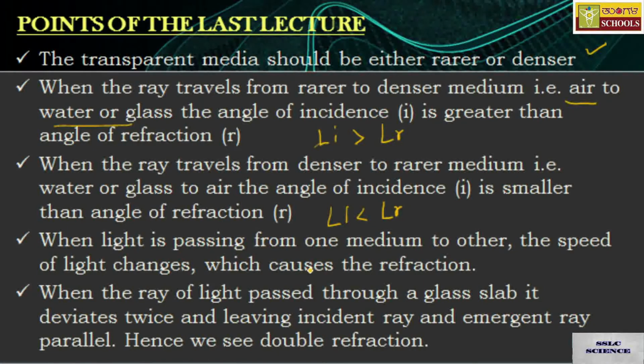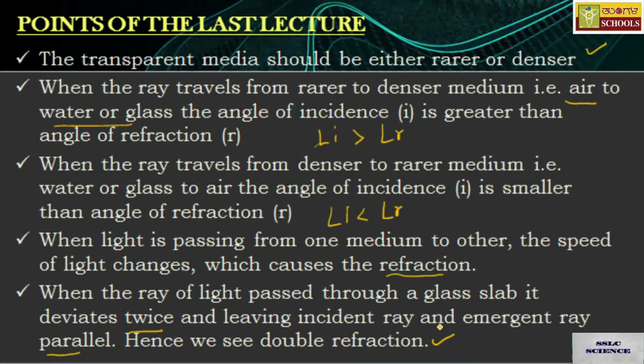When the light is passing from one medium to another, its speed changes, which causes the refraction of light. When the ray of light passes through a glass slab, it deviates twice, and hence the incident ray and emergent ray are parallel. Hence, we can see the double refraction in that case. So, these are the points which I have discussed in the last lecture.